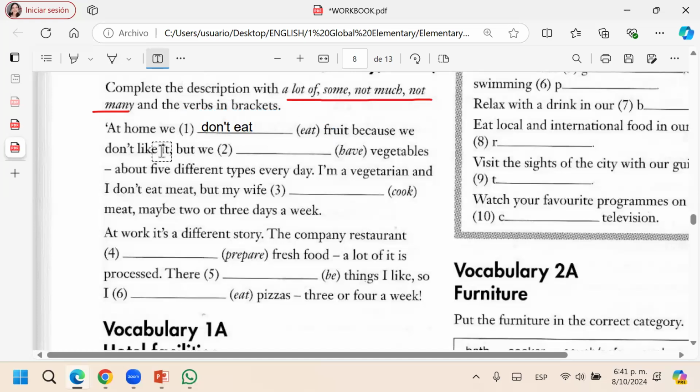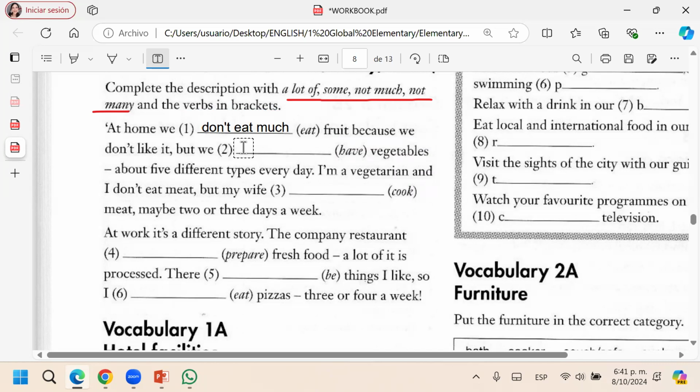We don't like fruit, so if we don't like it, we don't eat much fruit. I can't say a lot of because we don't like it.